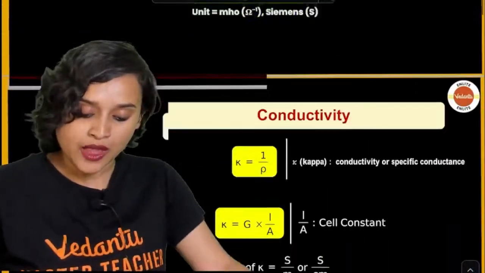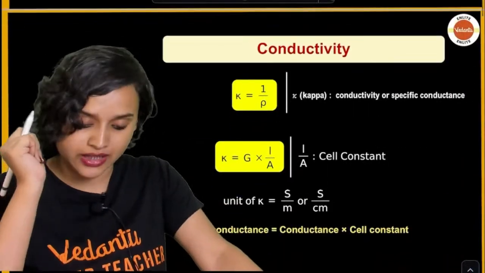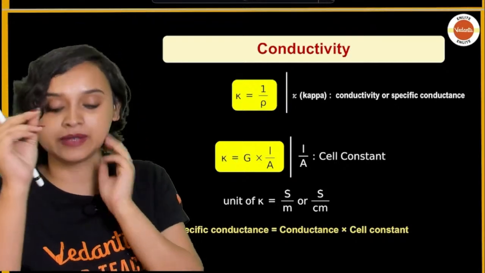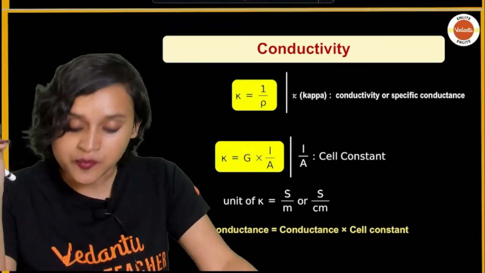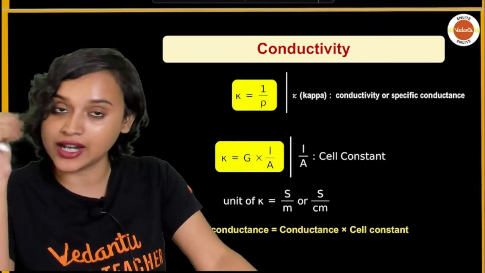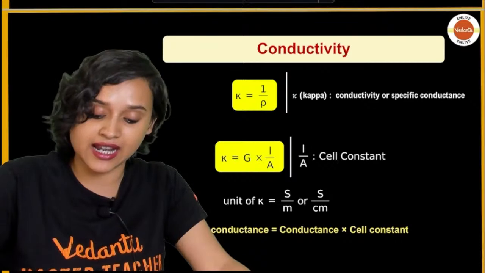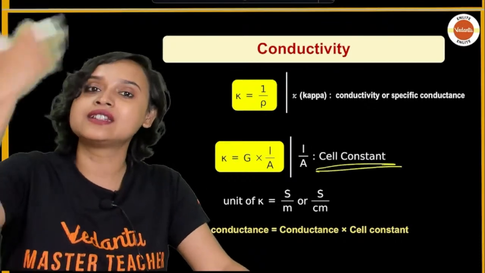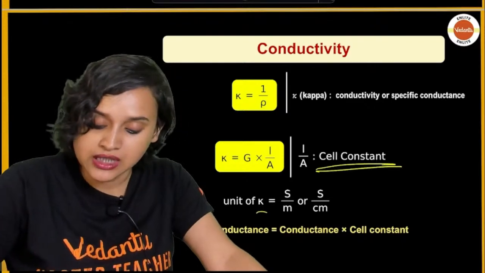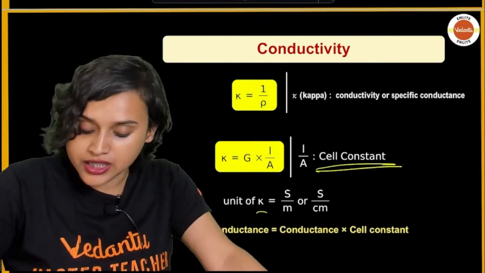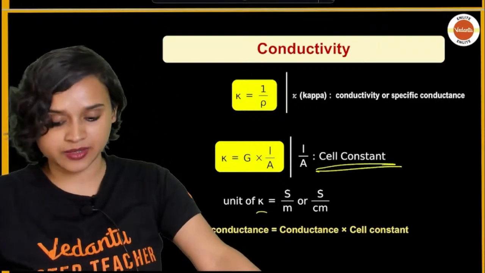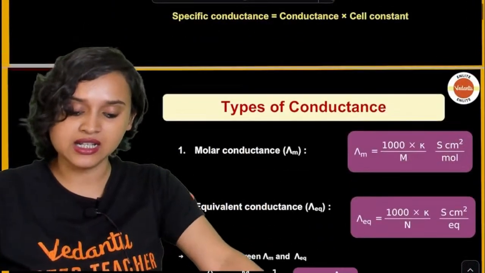Moving on now, come to conductivity. Conductivity is given by kappa is equal to 1 divided by rho, where kappa means conductivity or specific conductance. We can also write it as kappa is equal to capital G multiplied with L divided by A. What is L divided by A? It is cell constant, length divided by area of cross section. That's it. What is unit of kappa? Siemens per meter or Siemens per centimeter. And specific conductance is basically conductance multiplied with cell constant.